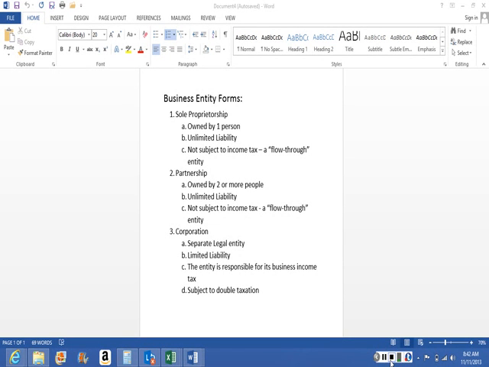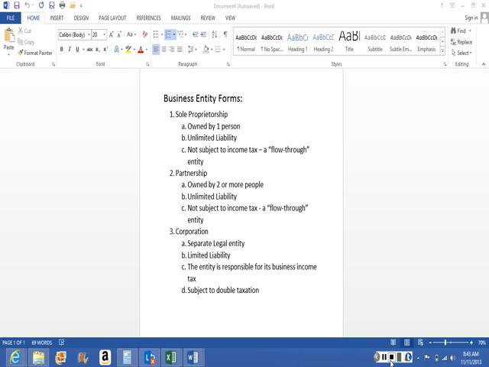Also, in addition to having unlimited liability, the sole proprietorship is not subject to income tax. So the business doesn't pay income tax. Rather, it is what we refer to as a flow-through entity. All the money that is made by the business flows through to the individual on their personal income tax return, meaning the 1040 Schedule C.